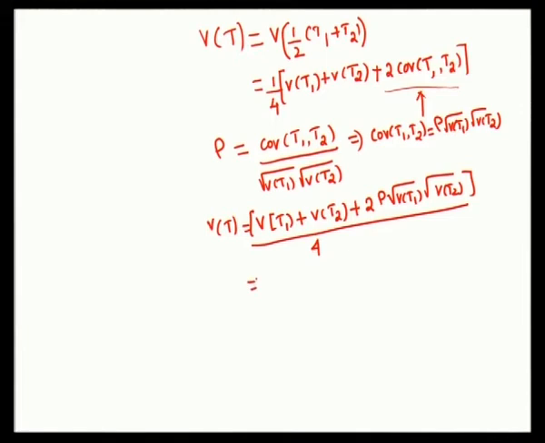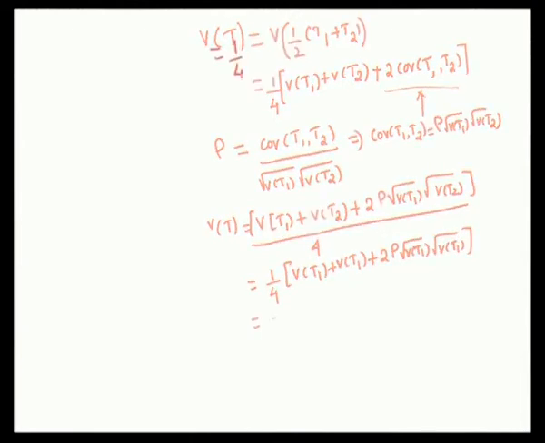Now, since variance of T1 and variance of T2 are one and the same, you can replace variance of T2 by variance of T1. Therefore, 1 by 4 of variance of T1 plus variance of T1 plus 2 into rho of square root of variance of T1 into square root of variance of T1.